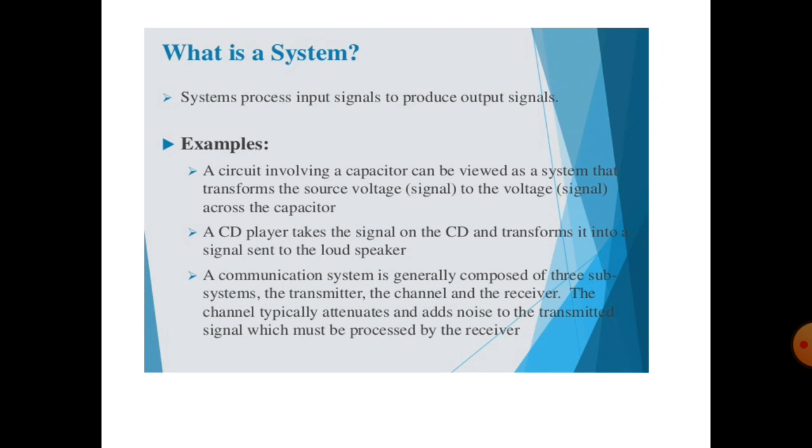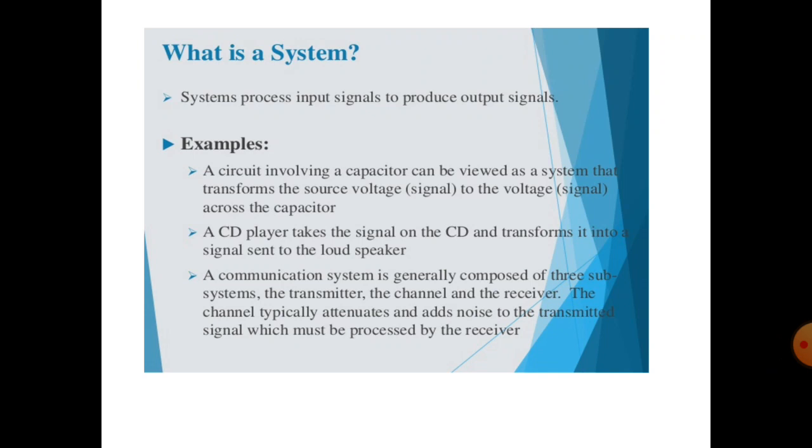So, in this class, we are going to discuss what is meant by system, what is meant by CT system and what is meant by DT system, and then types of system. So, first of all, what is meant by system? System processes input signal to produce output signal.